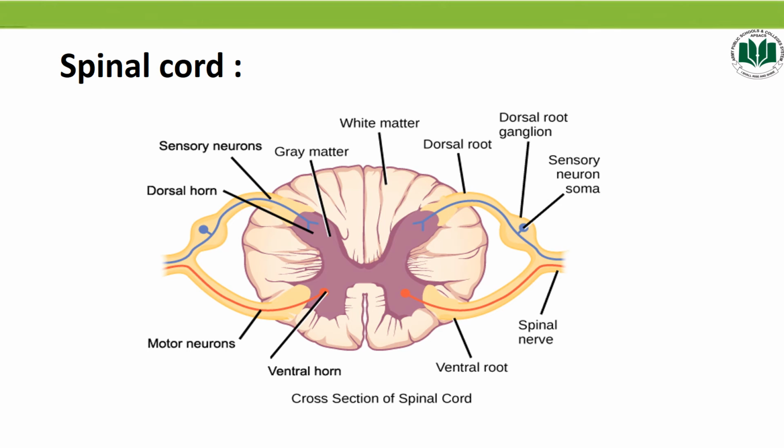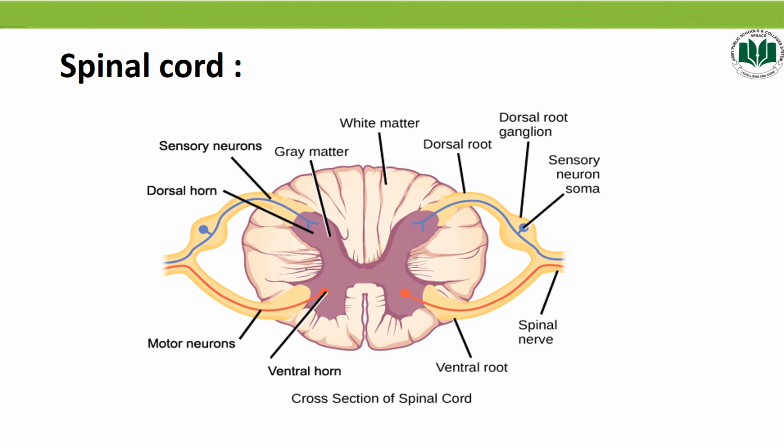nerves are present that are called the dorsal root. As you can see in the diagram, the dorsal root carries axons of sensory neurons, and in the diagram you can see the ventral root as well. The ventral root carries axons of motor neurons that arise from the spinal cord. Both of these merge to form peripheral spinal nerves.